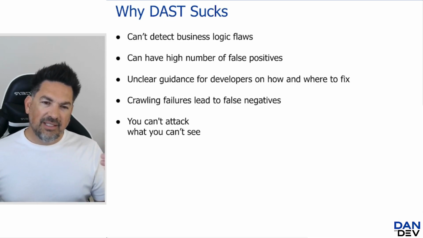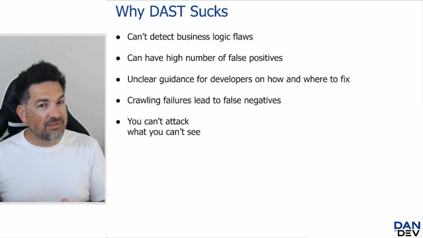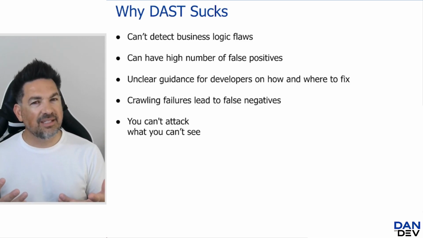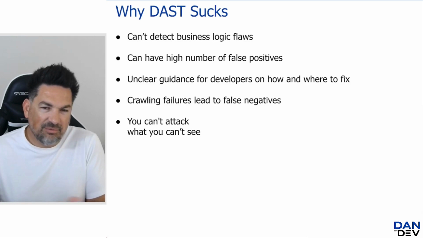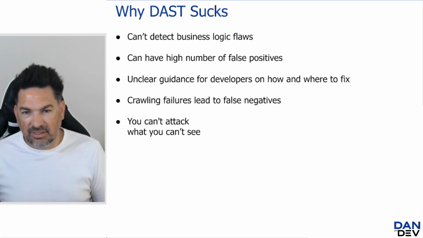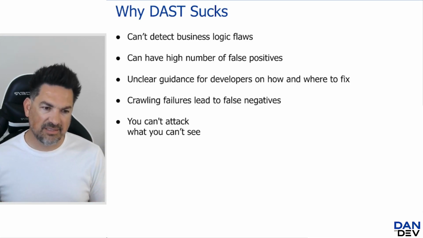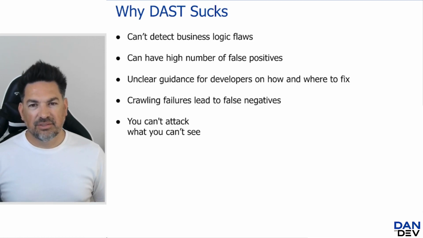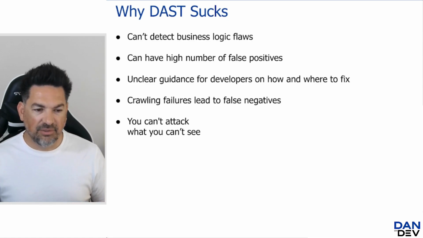So in that model, the scanner could change the value, maybe see different content, but it doesn't understand that that's not content it ought to see, right? What's to say that that's what this value was? It doesn't have the ability to understand context. That's a problem. So we can't really find anything in those sorts of scenarios.